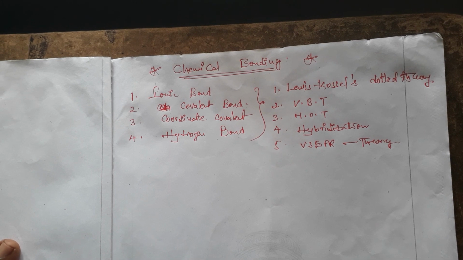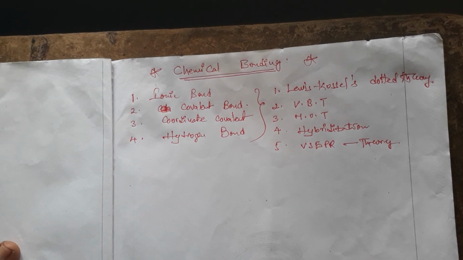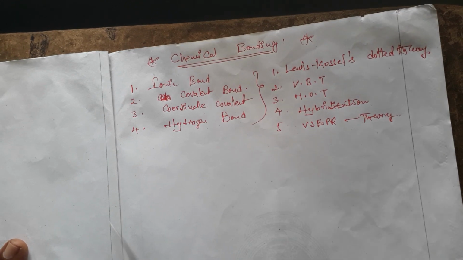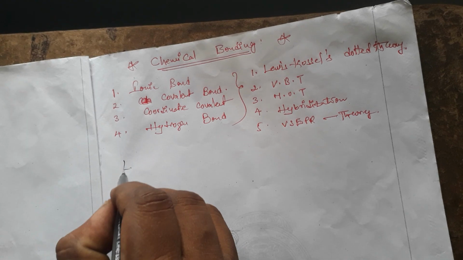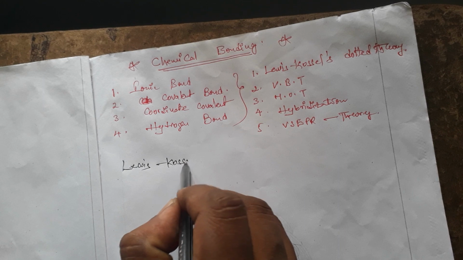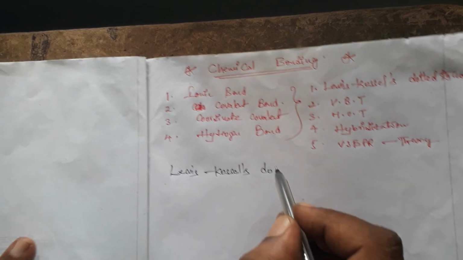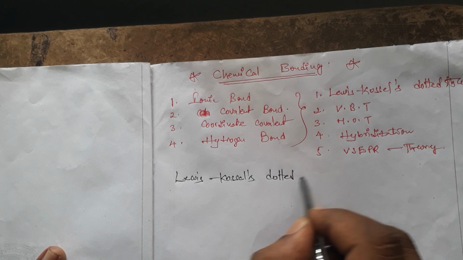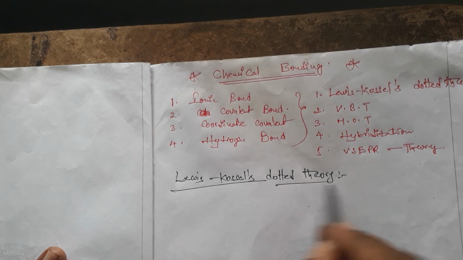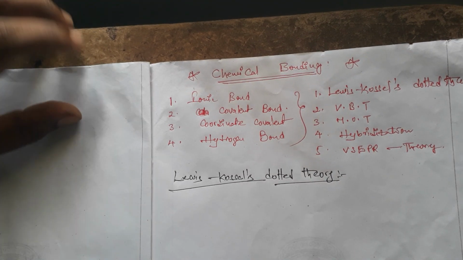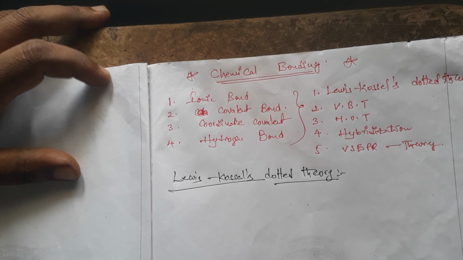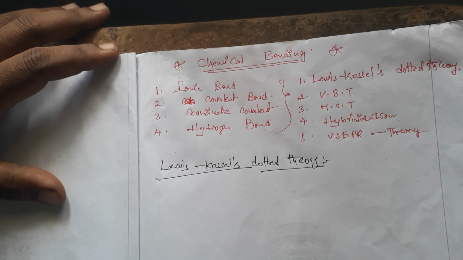So first, we are going to explain the topic Lewis-Kossel's dotted theory. What are Lewis and Kossel explaining? They gave the particular bond formation, how it takes place between two atoms.